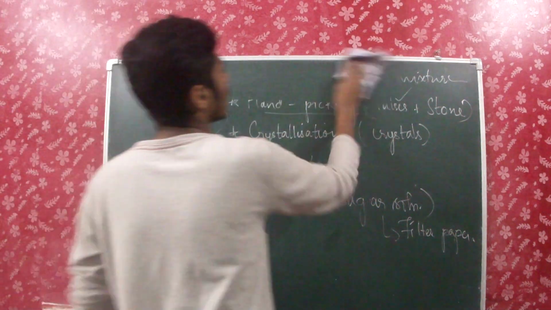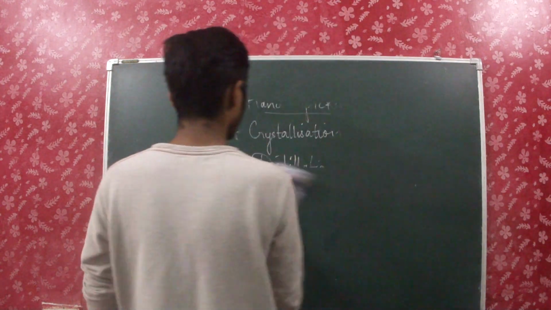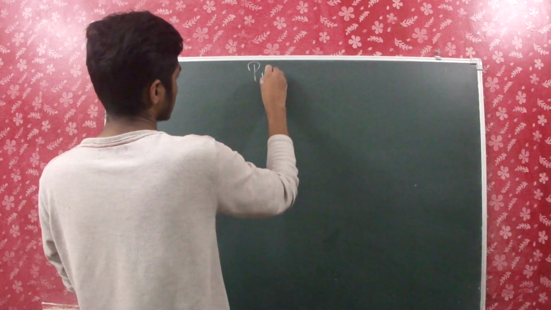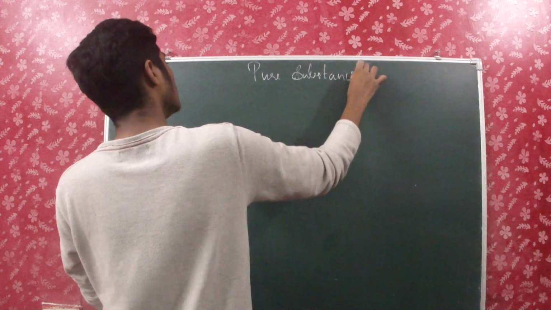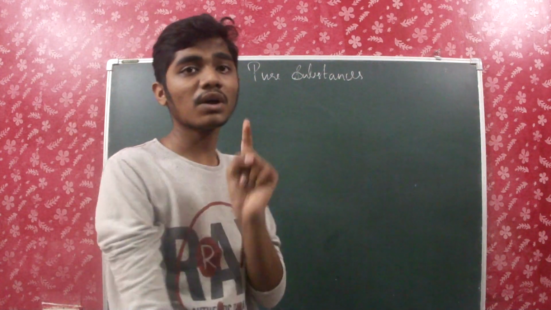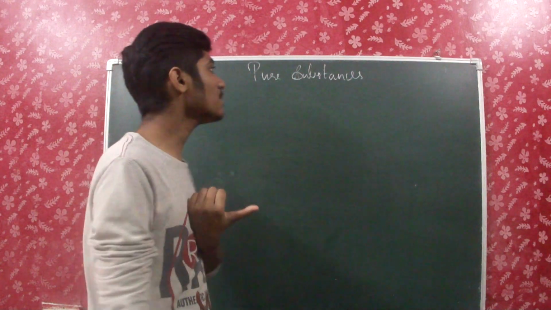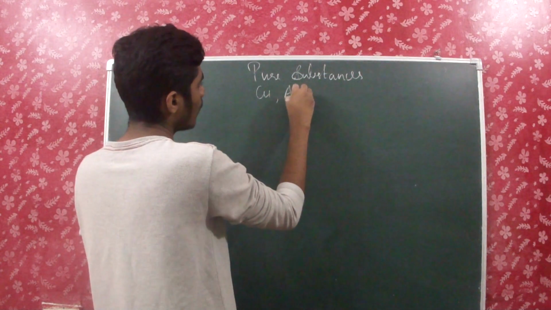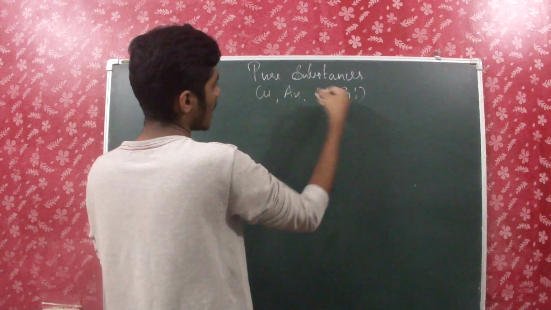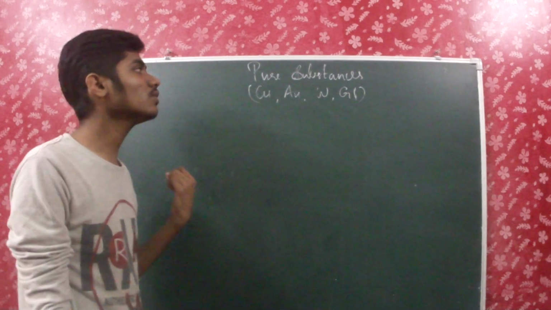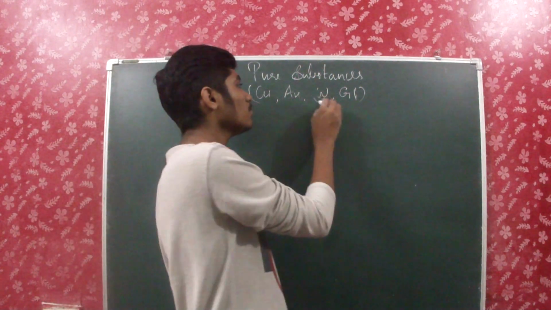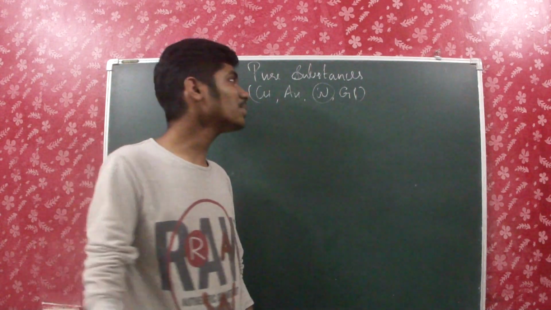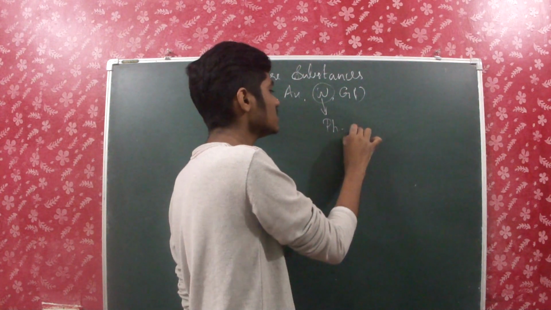Now we have learned about mixtures pretty well. Now let's get into the other kind of matter, that is pure substances. As I told you earlier, pure substances are those made of only one type of constituent particles, and examples are copper, gold, water, glucose and a lot more. Can these particles be separated? Can you separate water? No, am I right? You can't separate it by physical methods. By physical methods it's impossible.